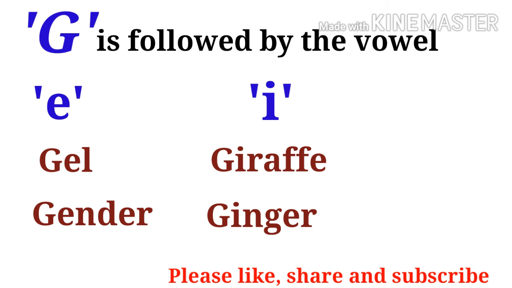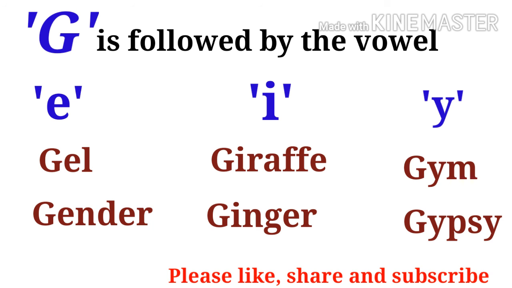Next, G is followed by the vowel I. Giraffe, ginger. Next, G is followed by the consonant Y. Gym, gypsy.